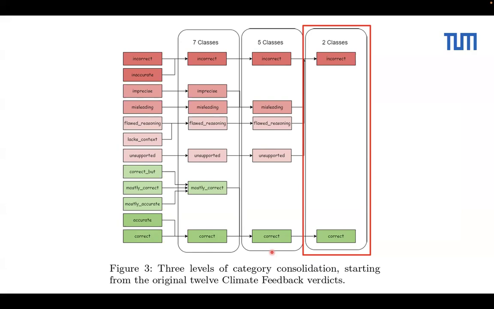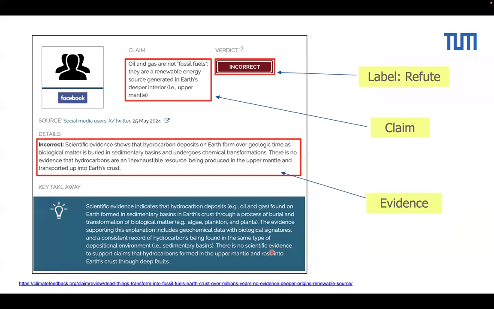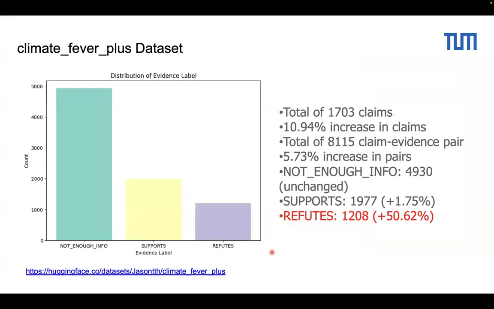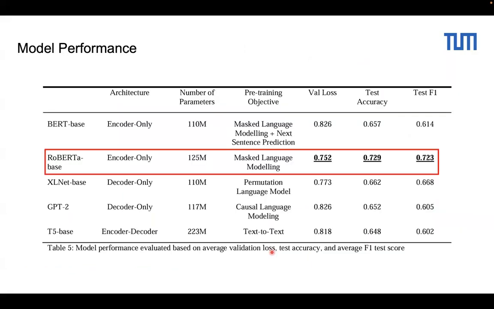With this idea, here is a clearer demonstration: with a claim, there's a verdict, and there's also evidence. We can extract this by web scraping, and the new data set that I created has 50% more refutes, which is a huge improvement. I also fine-tuned it on different models, and in this case, BERT works the best with 73% accuracy, which is similar to the previous state-of-the-art model or even better.